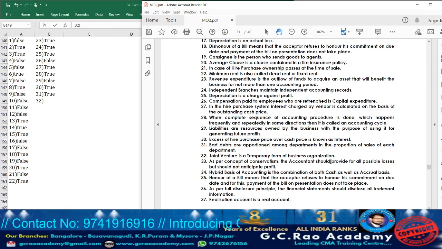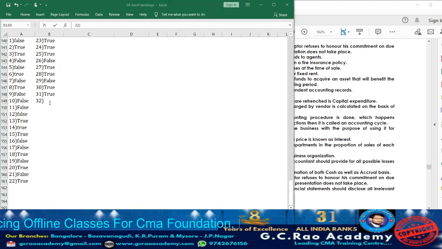Yes, it is true, because the joint venture will be formed for a very short period of time for one particular venture, or to reach one particular objective. Once it is completed, they are going to wind up that particular joint venture. So we can tell it is a temporary form of business organization. So again, statement 32 is true.